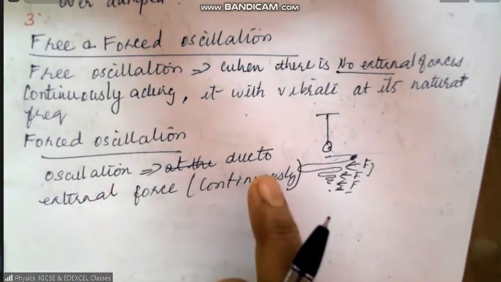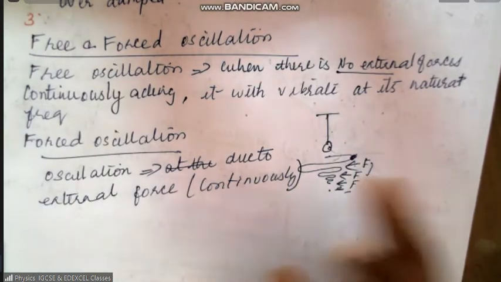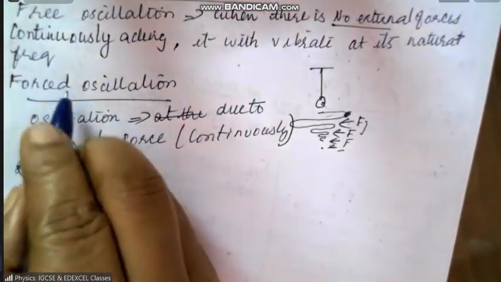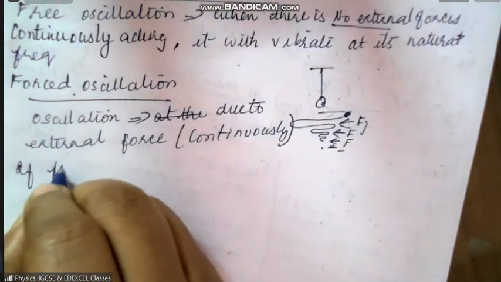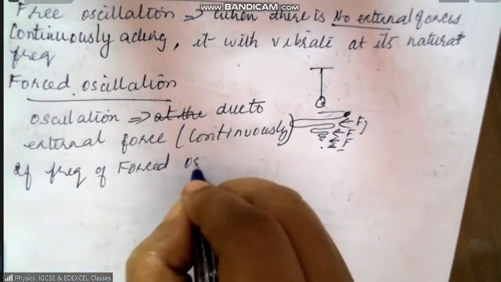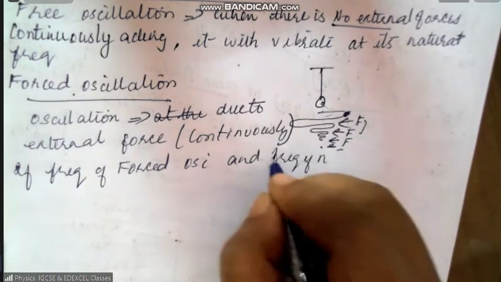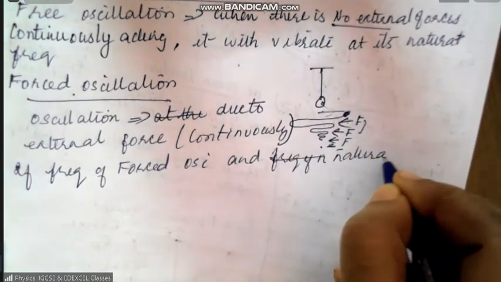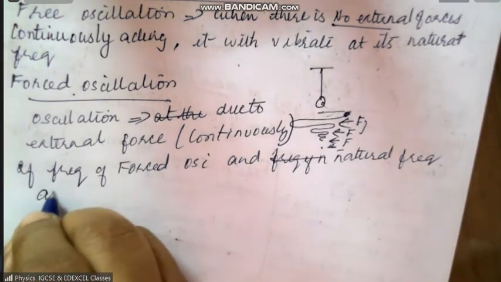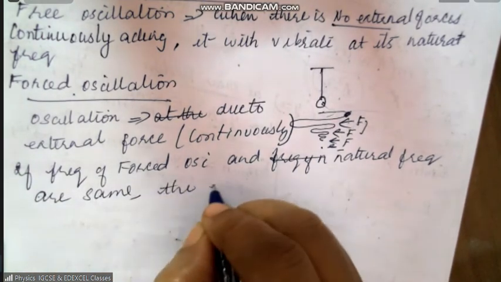That is called forced oscillation. And the important thing is that if the frequency of the forced oscillation and the natural frequency are the same, then the amplitude increases.